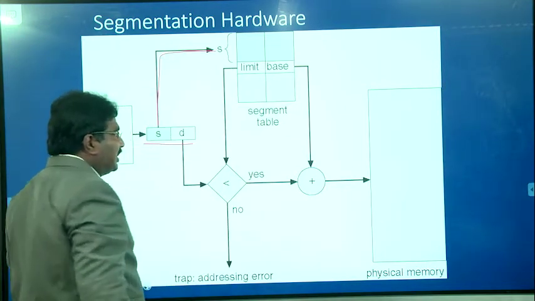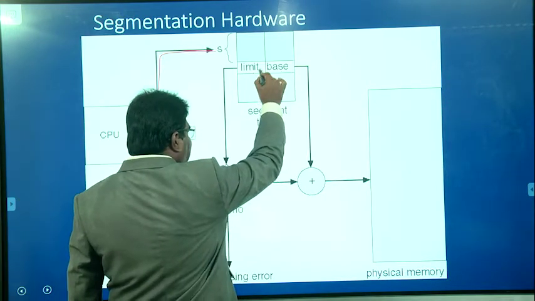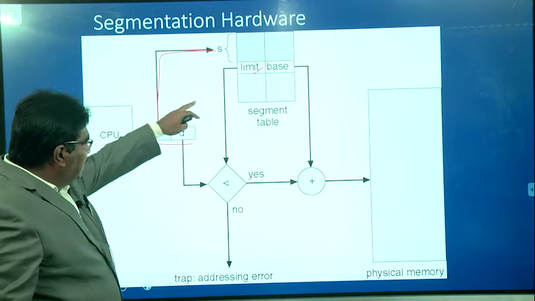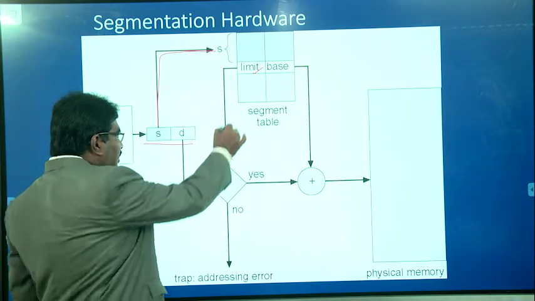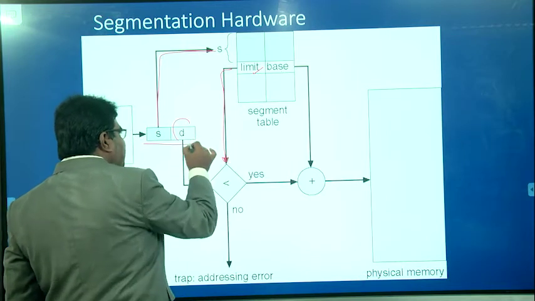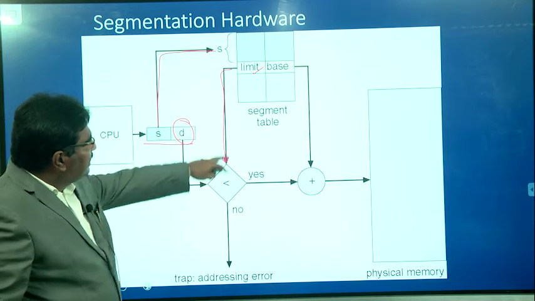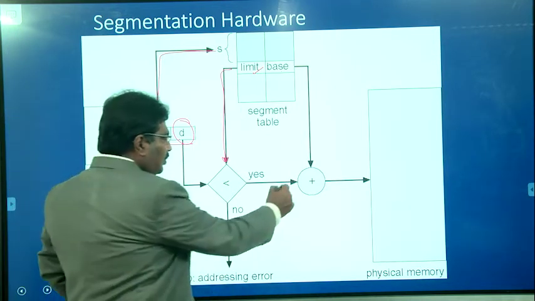Here the segmentation table consists of two attributes, one is the base and another one is the limit. First it takes the limit and base values. It takes the limit value first and compares it with the offset value d. If the offset is less than the limit, then it directly goes to the next step.